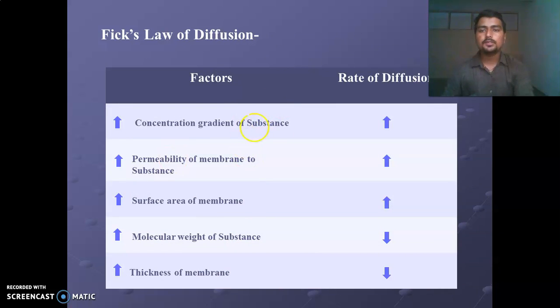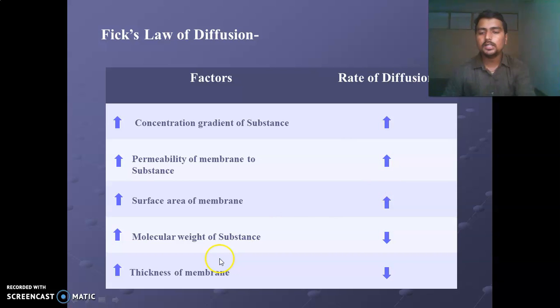Here is Fick's law of diffusion, which we have seen in table form. It says that an increase in the concentration gradient of a substance, an increase in the permeability of the membrane to that substance, and a higher surface area of the membrane are directly proportional to the rate of diffusion of that particular substance.